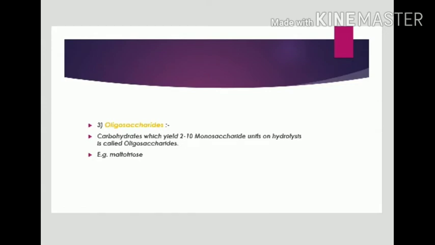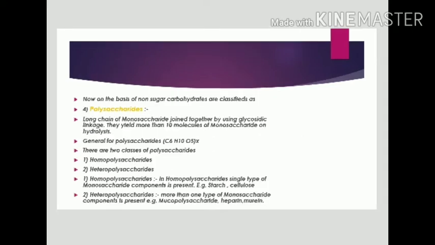Now the third and basic class of sugar molecules, that is oligosaccharides. Carbohydrate which yield 2 to 10 monosaccharides unit on hydrolysis is called oligosaccharide. Example, maltodextrose. Now coming to the non-sugar molecules.